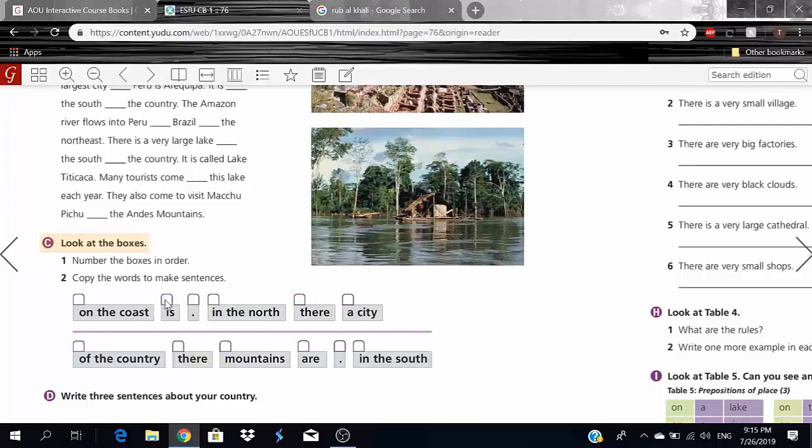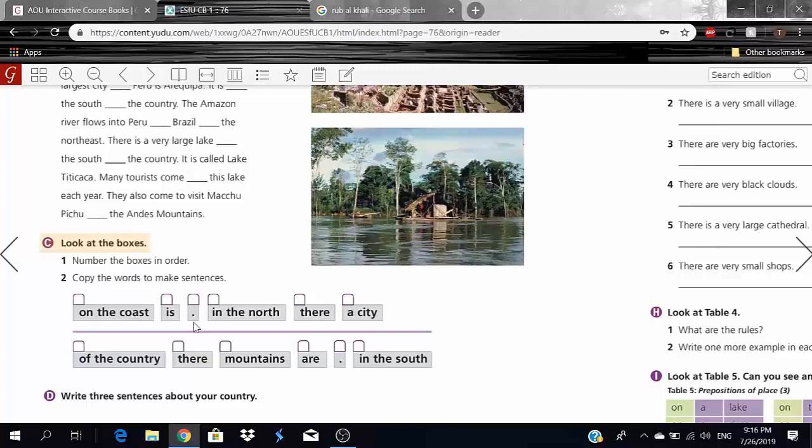Is will be number 2, verb to be. So there is a city. A city will be number 3. On the coast will be number 4. And finally, in the north will be number 5. And number 6 is obviously the full stop. So one more time: There is a city on the coast in the north.